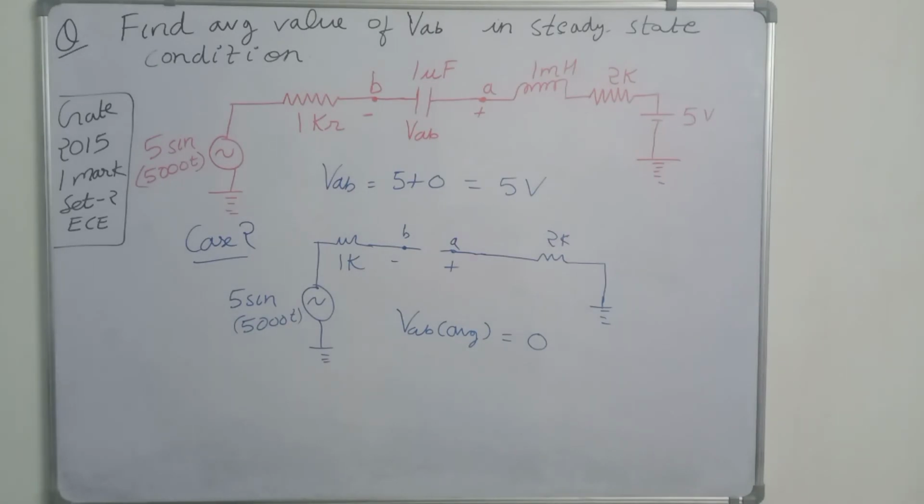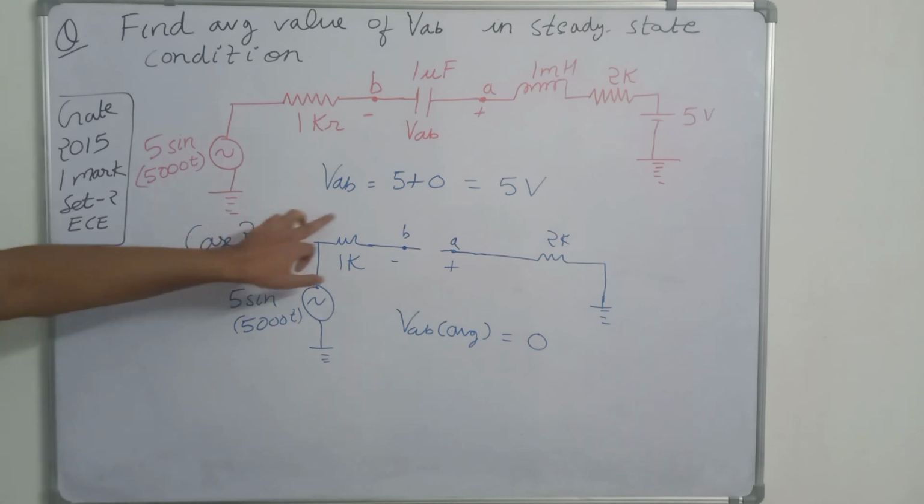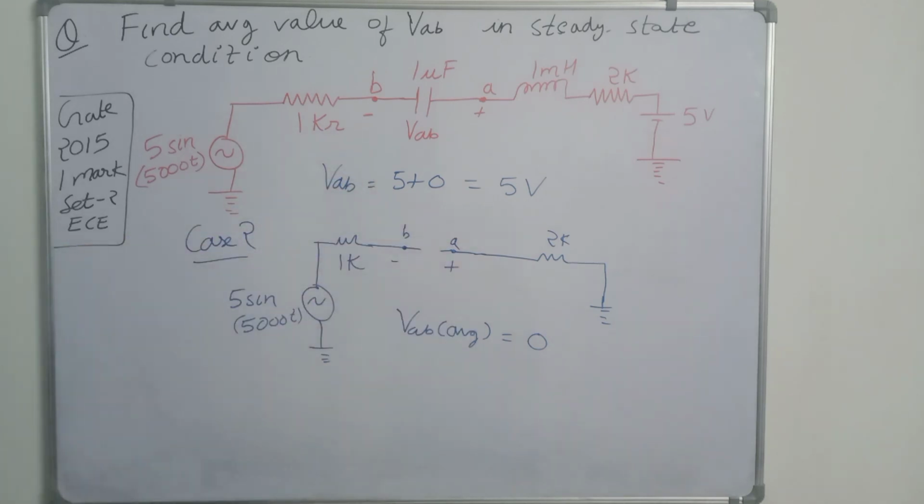In the first case, when we considered only the 5 volt source, the average value of VAB was 5 volt, and in the second case, when we considered only the sinusoidal source, the average value of a sinusoid is 0. So the average value of VAB due to the sinusoidal source will be 0. So the total voltage VAB due to both these sources will be equal to 5 volt average value. This is how we find the average value.